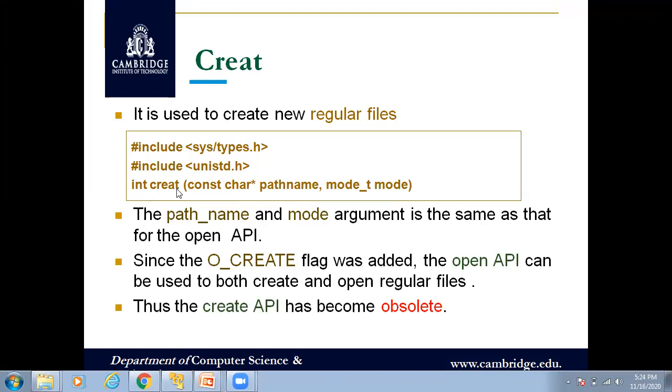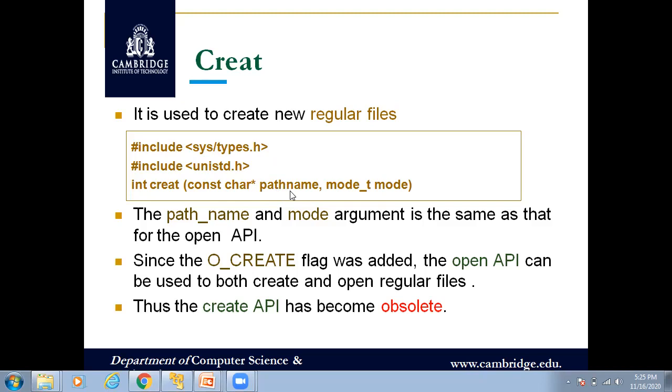Where this creat requires two arguments: one is the path name and the other is mode. Mode is your permission. The first argument is path name. Path name in the sense that you have to mention where your file should be created. You can explicitly mention the path name, otherwise, instead of mentioning the path name, you can directly give the file name itself.